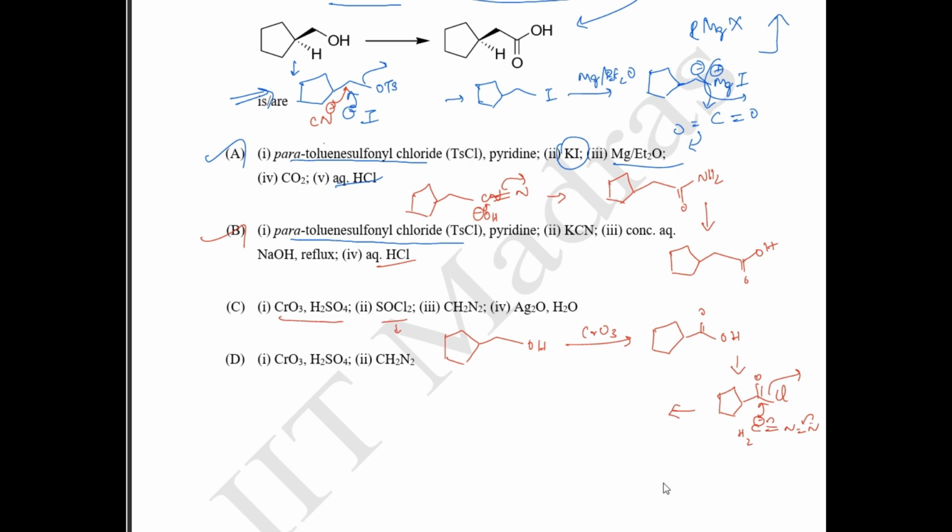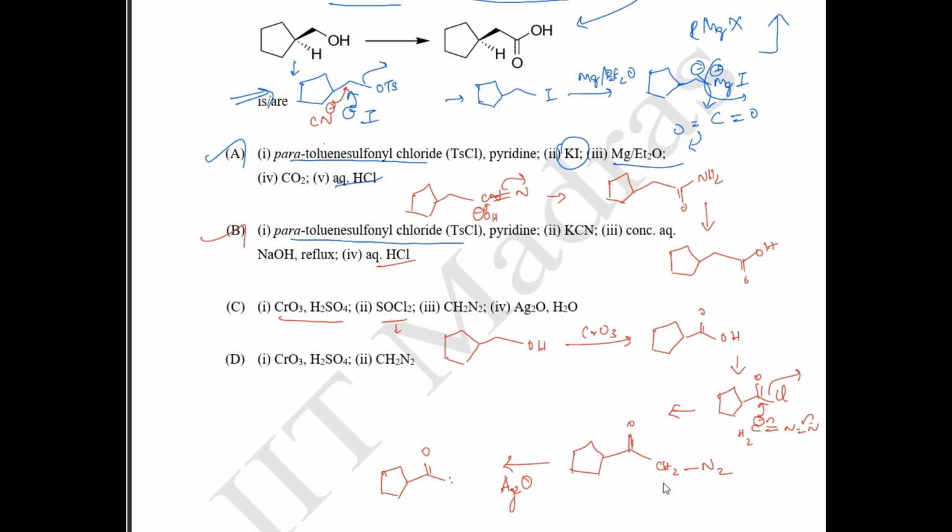So this is going to be like this. This is going to have the COCH2 structure. So a 5-membered ring, you have your double bond, and then you have your CH2 group with your N2 group. Okay, now next, what is there? Next you have your Ag2O, H2O. So what happens with silver oxide and a nitrogen group? This is going to form your carbene. This is literally going to form your carbene. So you are going to have a carbene here.